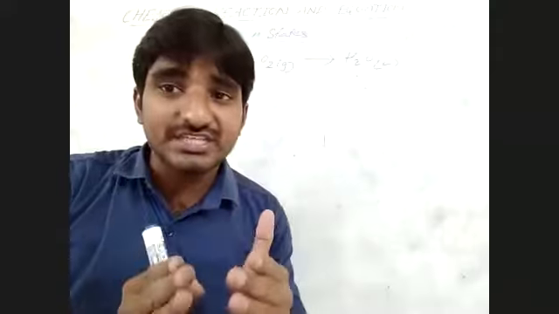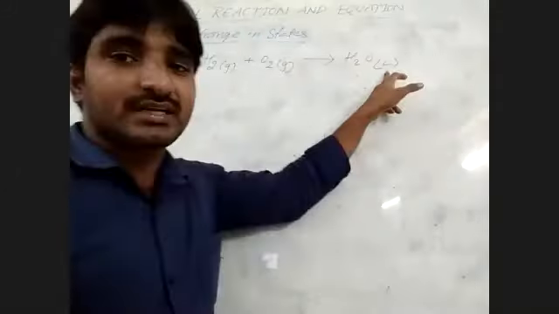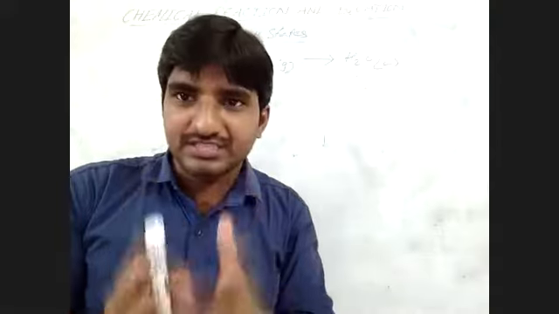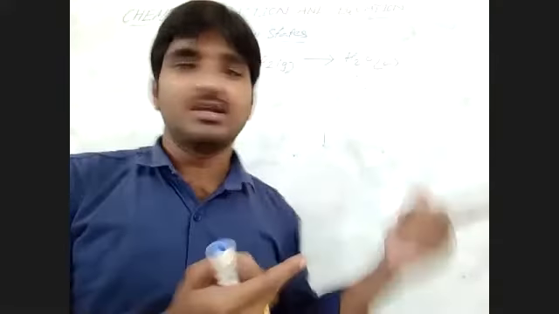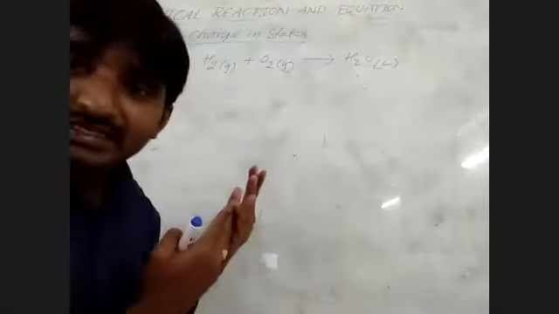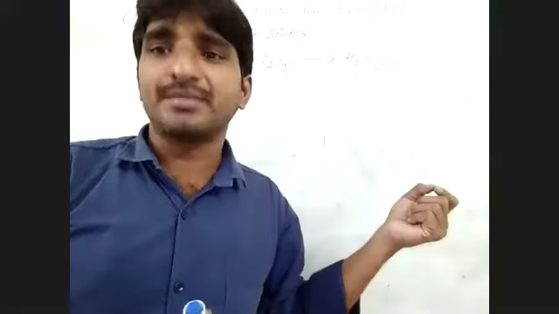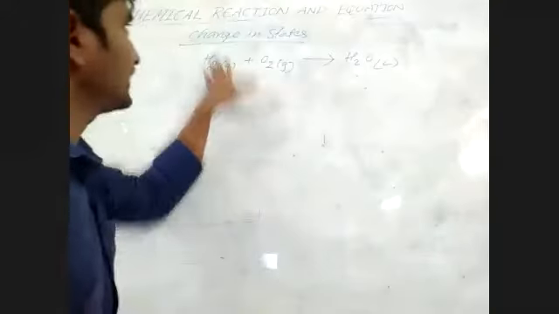If the state changes, the reaction has taken place. See, hydrogen gas and oxygen gas form water, which is a liquid state. The state of the reactant and product is completely changed, so a chemical reaction has taken place. If the state does not change, the reaction has not taken place. Please understand that this point is most important. The reactant and the product cannot exist in the same state. If the same state exists, it is not a chemical reaction. So this is the first point, change in state.